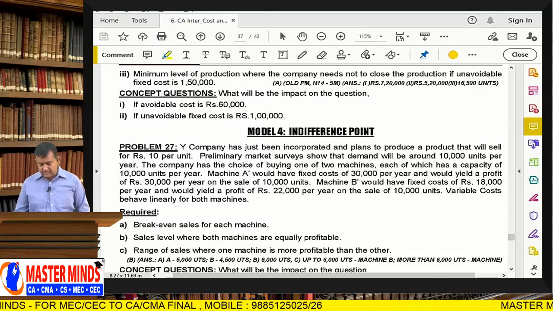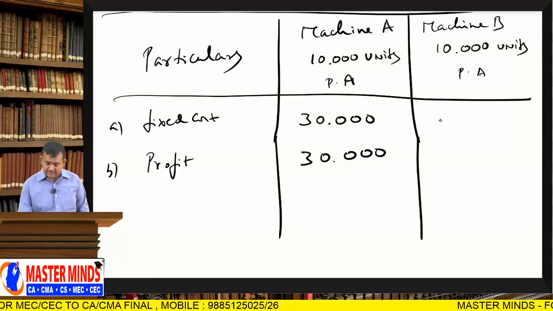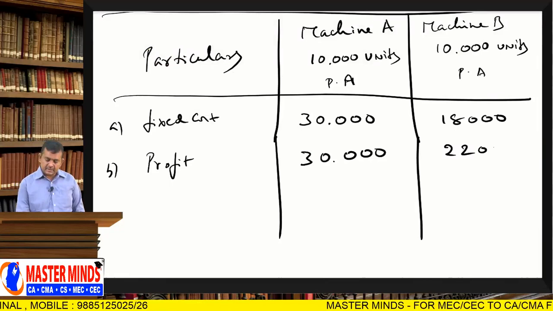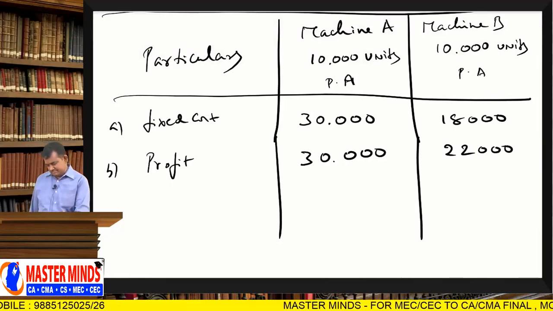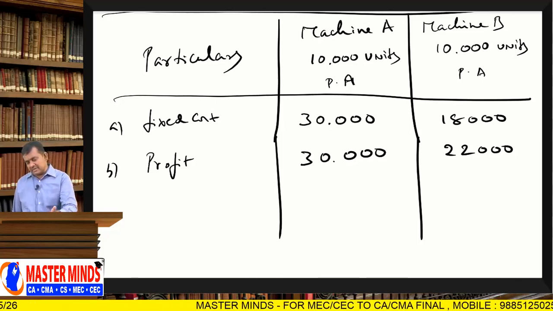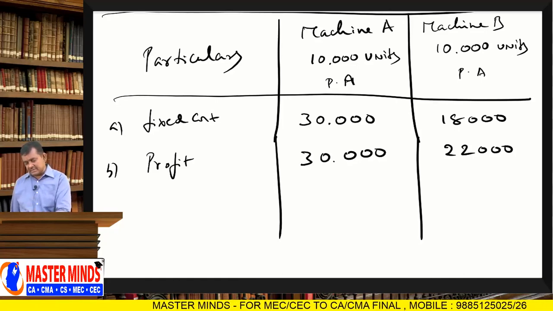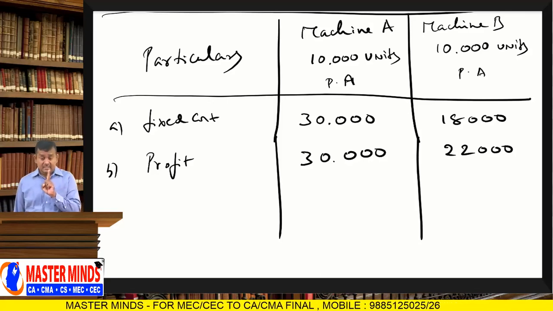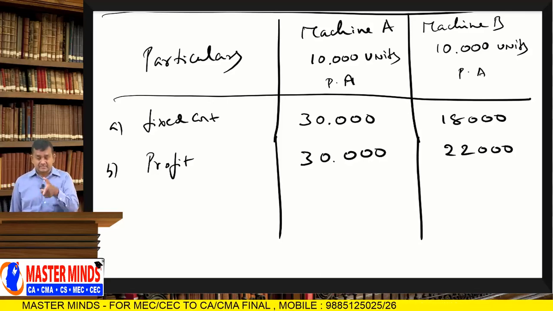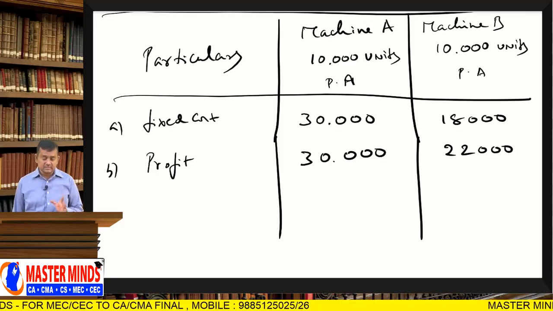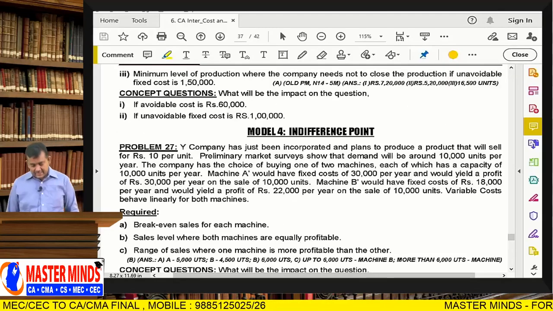Next, machine B would have a fixed cost of 18,000 and would yield a profit of 22,000 per year. Here, on the sale of 10,000 units, machine A earns a profit of 30,000 and machine B earns a profit of 22,000. So machine A should be selected, but the problem does not say that directly. Through the indifference point, which machine will be more profitable? Right, next.